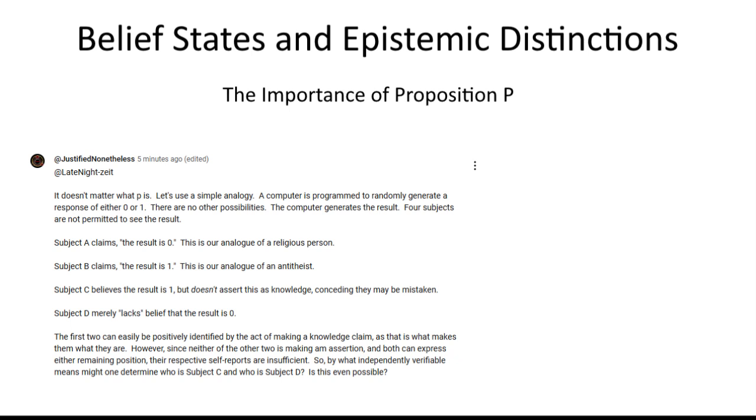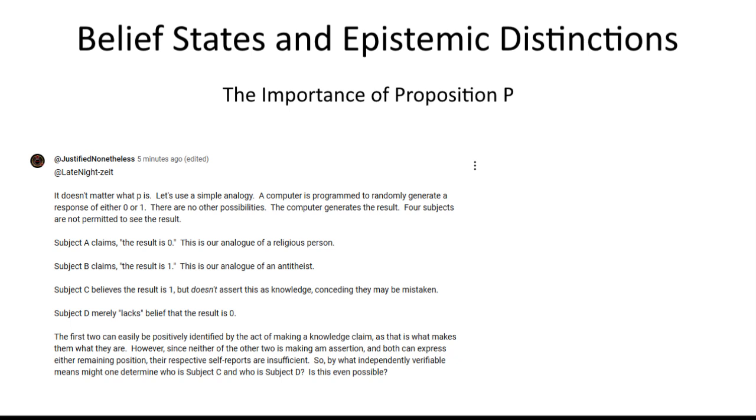Flaws in the proposed analogy. The analogy as presented is flawed. The framing is asymmetrical and subtly biased towards conflating negative belief and non-belief. Subjects A and B have their positions explicitly stated as claims, whereas subjects C and D have their beliefs presented but not their assertions. To maintain consistency in expressing different epistemic states, we should solicit the belief claims of all subjects explicitly. Additionally, the way the analogy is framed creates ambiguity as to whether the four subjects are distinct individuals. To be consistent, we should explicitly define them as separate people with distinct names: Adam, Beth, Charles, and Dan.